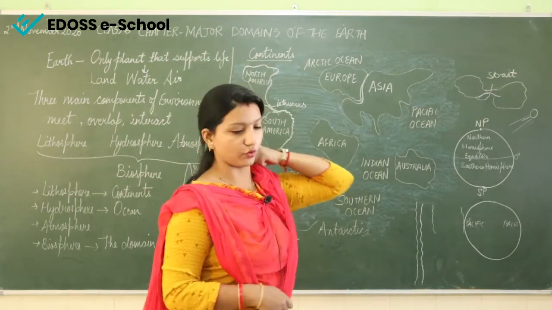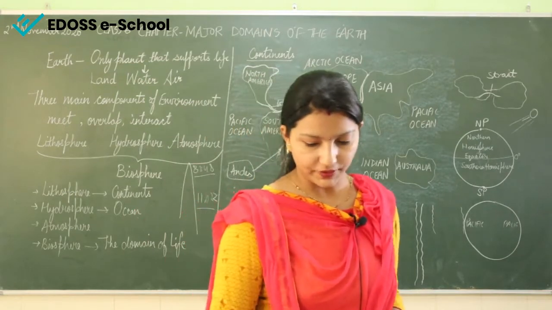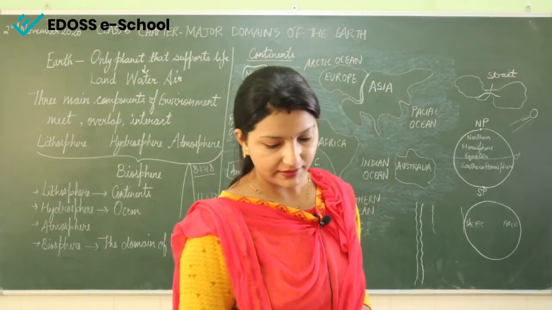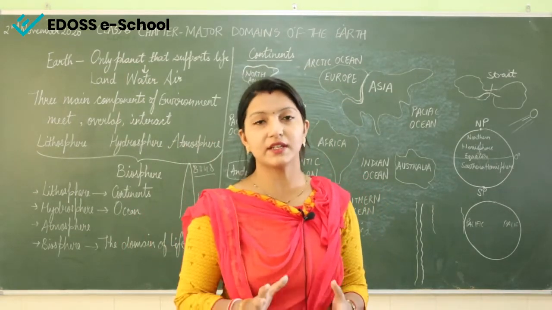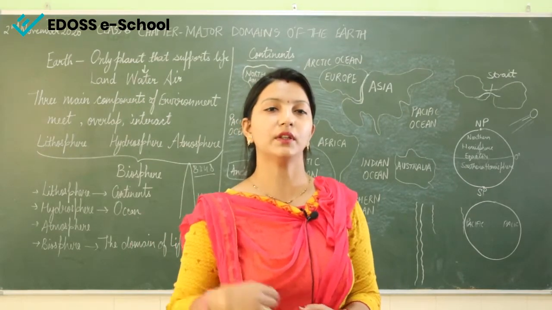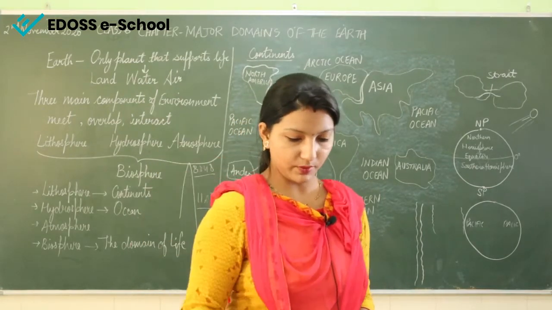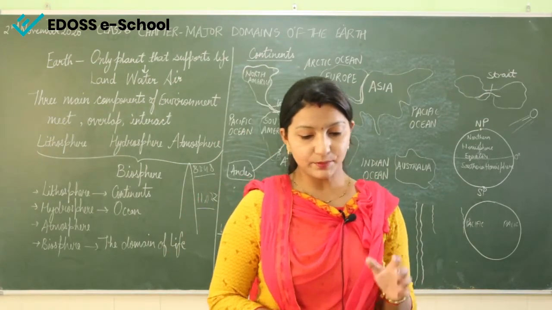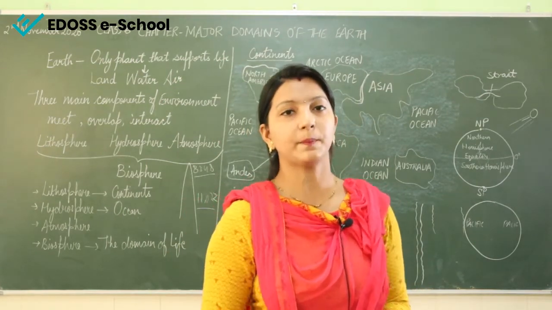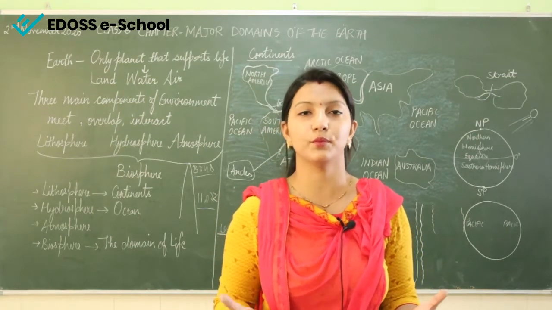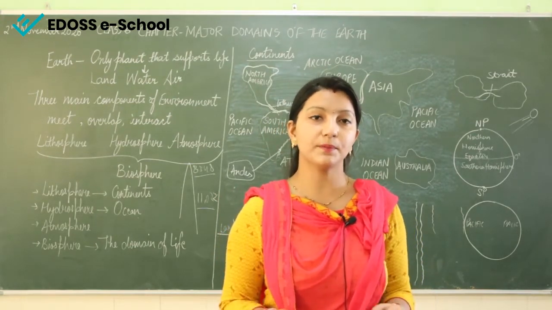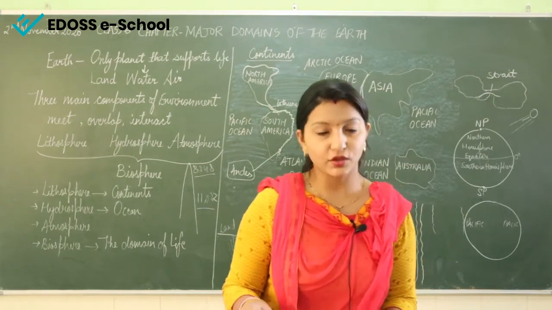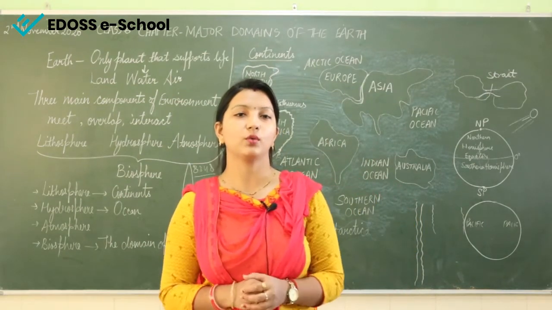So all these oceans come under the hydrosphere. More than 71% of the earth is covered with water. Now here we will discuss one important point when we talk about water. 97% of earth's water is found in the oceans. We say earth is a blue planet, and we can see water almost everywhere.